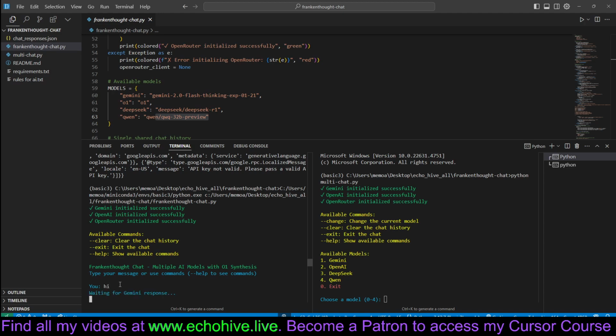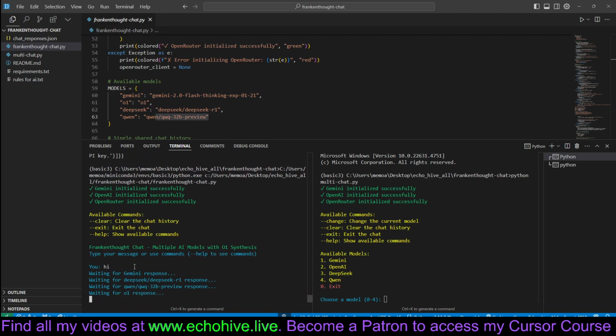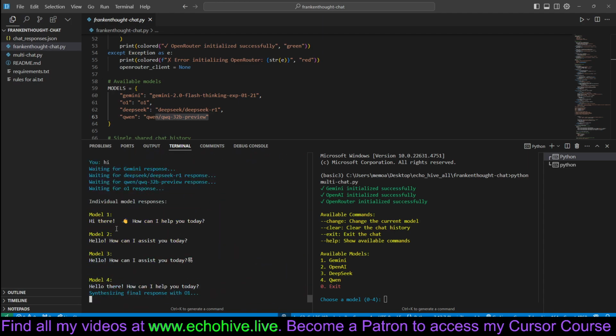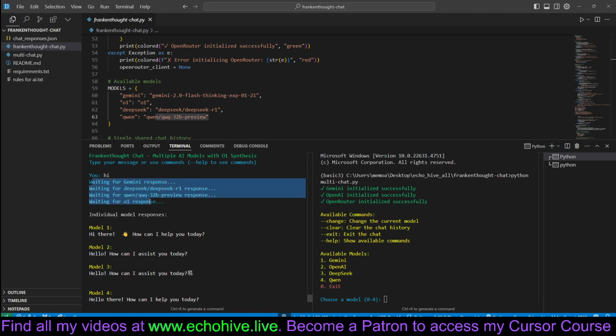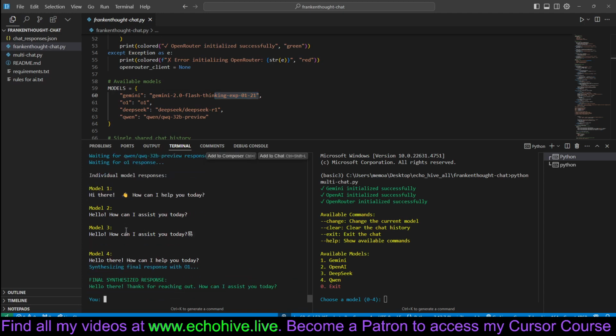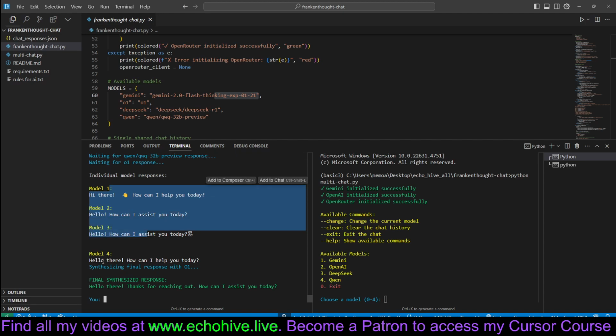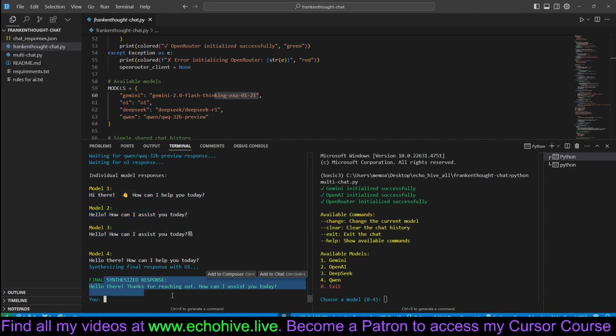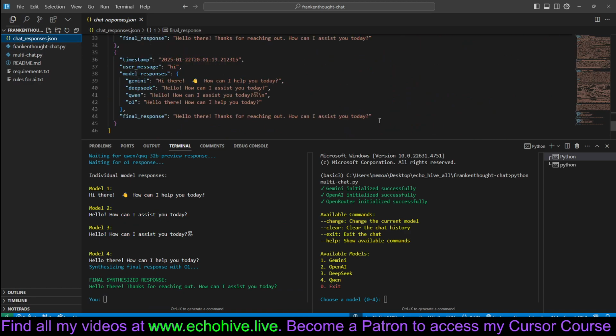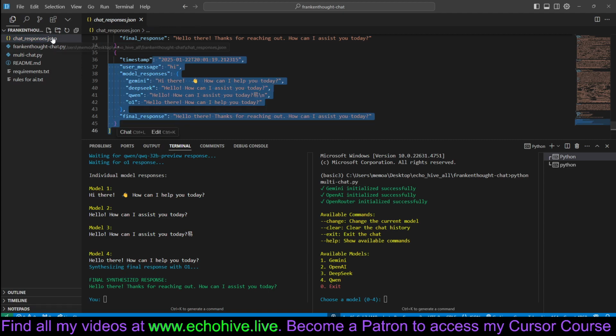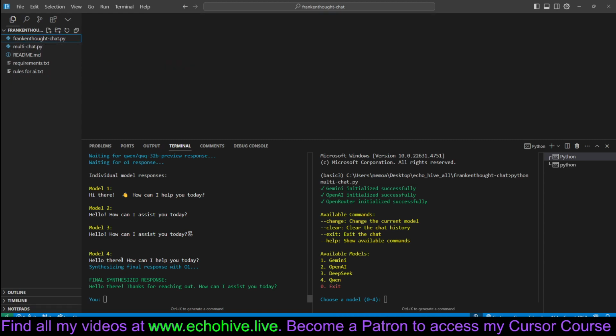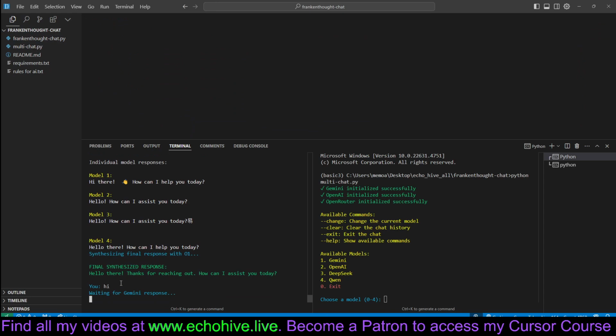For example, we can just go ahead and say hi. Let me go all the way down. As you can see, we get parallel responses from Flash, the latest Flash Thinking, DeepSeek, and then we print the individual model responses, and then O1 actually synthesizes the final response. These are also saved at the end here. Actually, let's delete this file because we're going to recreate it. We can just say again, hi.